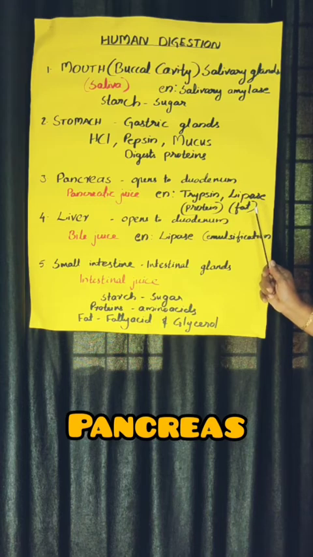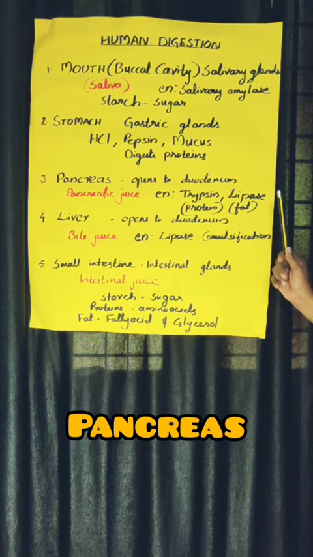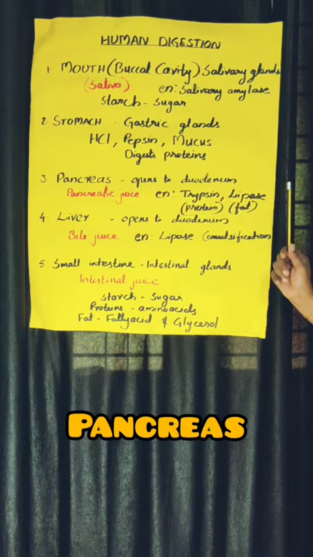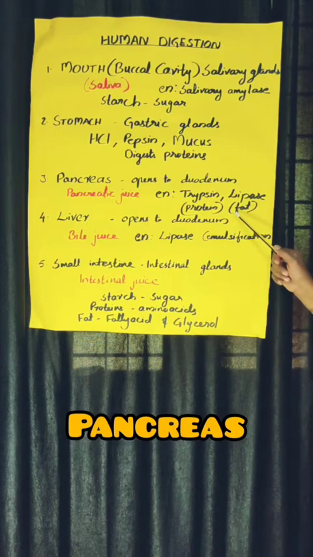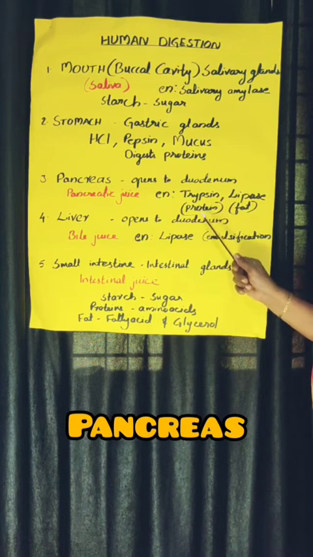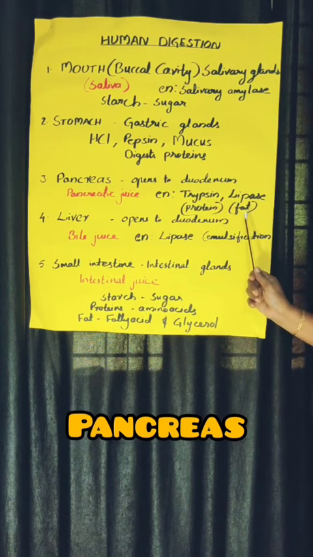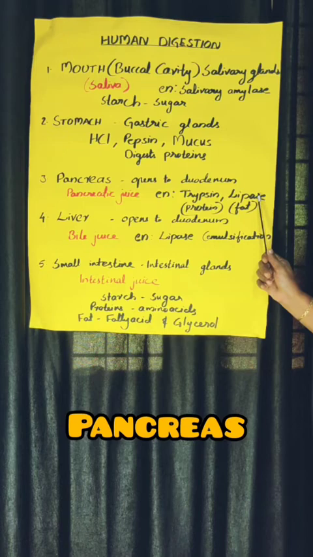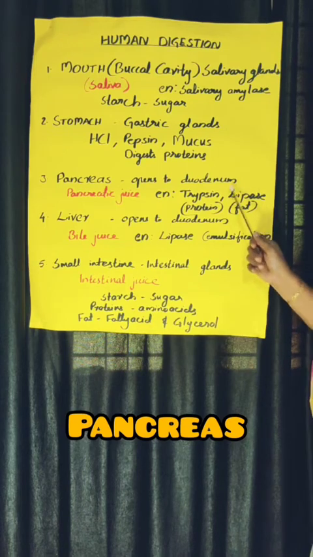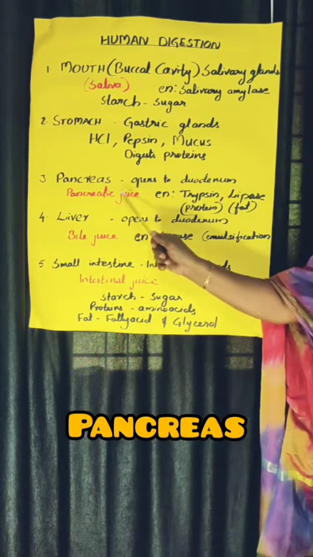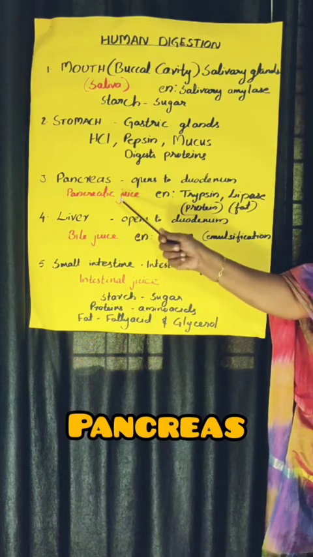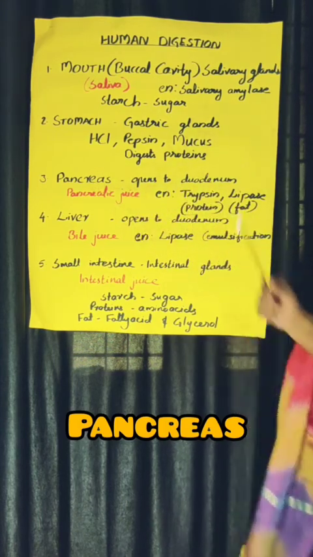Fat is another nutrient present in the food items. Carbohydrates, which you studied in lower classes, proteins, fats, vitamins, minerals, different types of nutrients will be present in the food items. And here fat will be digested by the lipase. So digestion of protein takes place by trypsin, and digestion of fats takes place by lipase. This process takes place by the action of pancreatic juice, which is secreted by the pancreas.